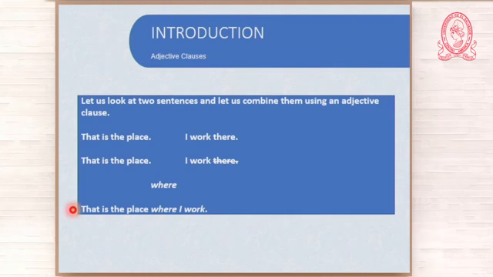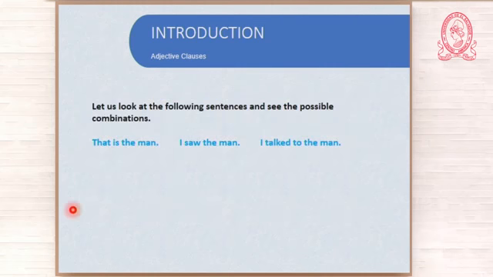Okay? Now, look at the following sentences and see the possible combinations. That is the man. I saw the man. I talked to the man. Okay, you have three simple sentences, three basic sentences. But I want to show that I know more English.